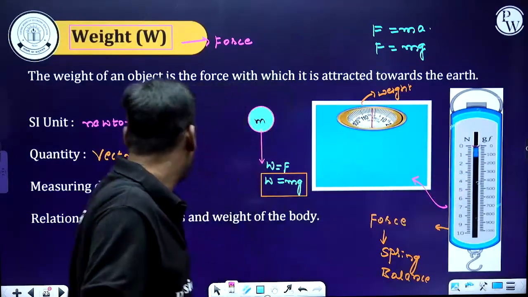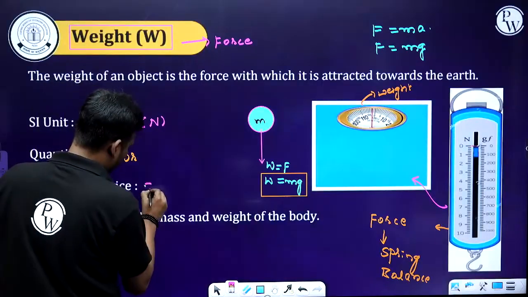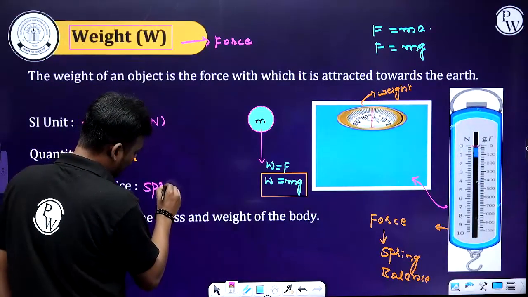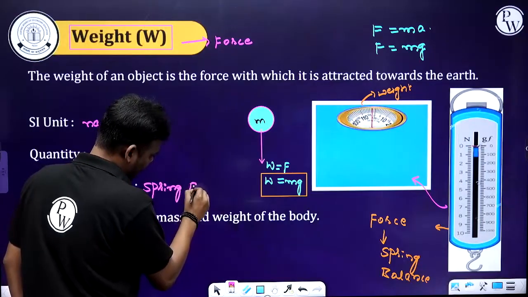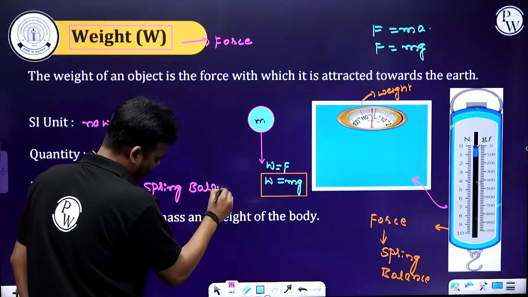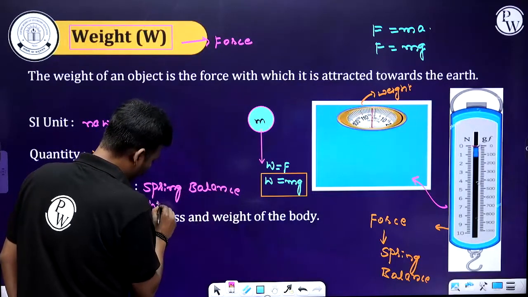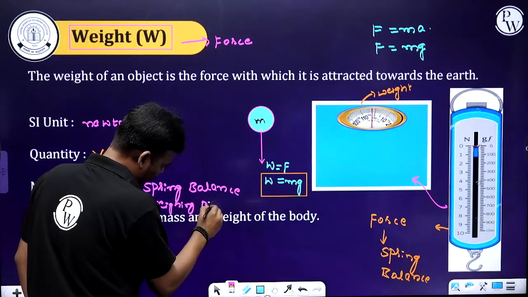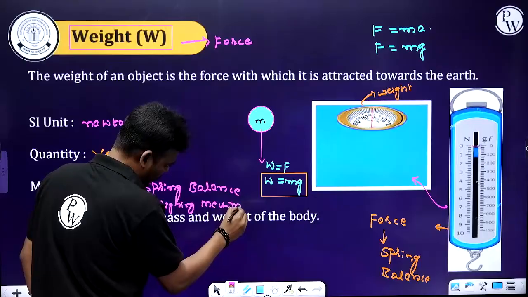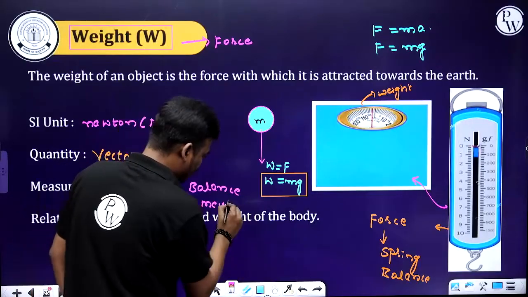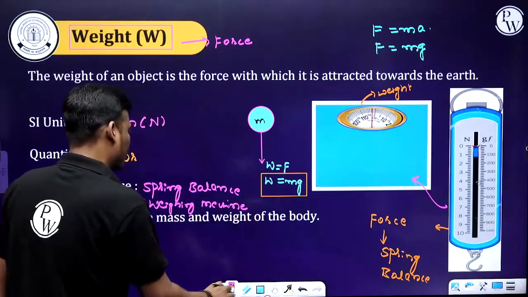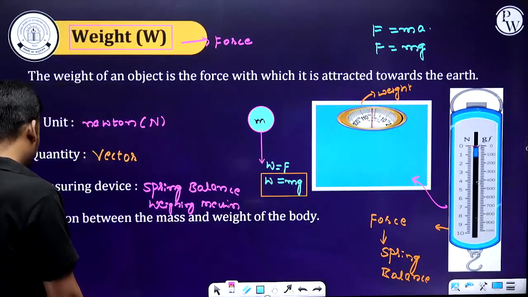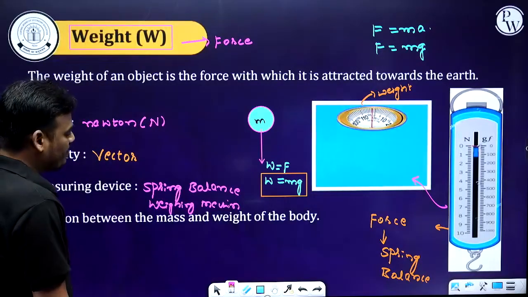Got it? Now, device: spring balance or weighing machine. Done. Next one, the relation between the mass and weight of the body.